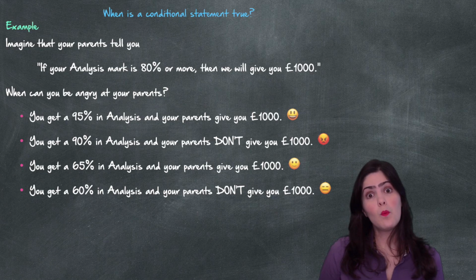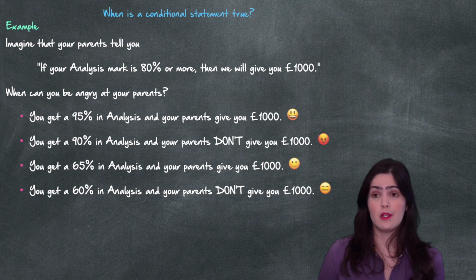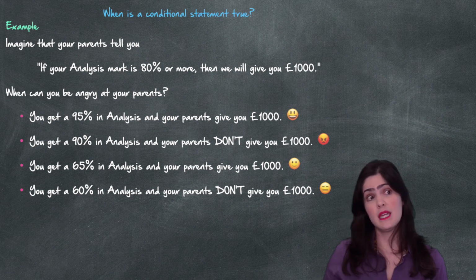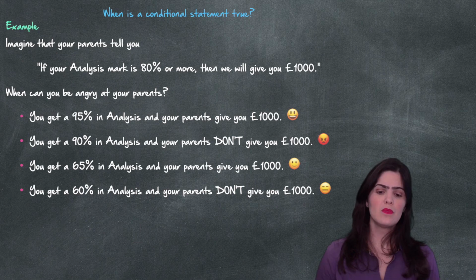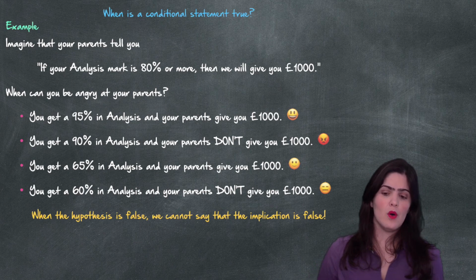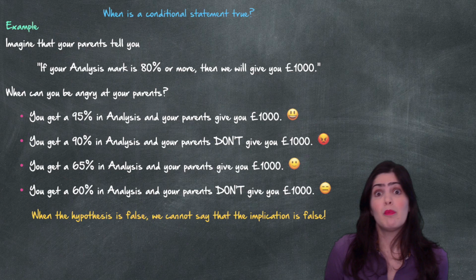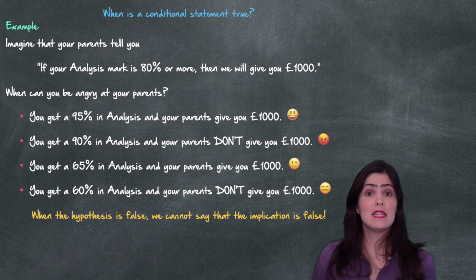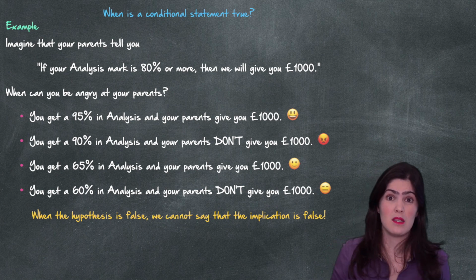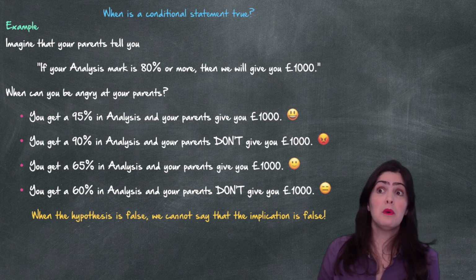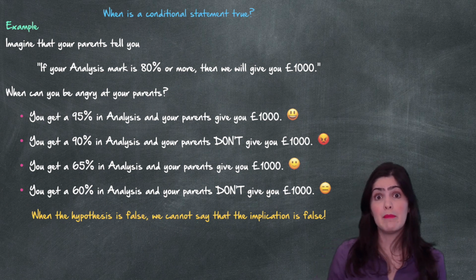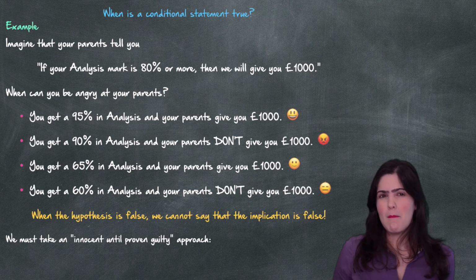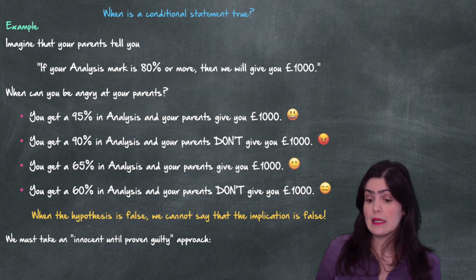So as you see, there's only one scenario where you can actually be angry at your parents. And it's when you got the marks and they didn't deliver, they didn't give you the money. So when the hypothesis is false, we cannot say that the implication is false. Your parents never told you what was going to happen when you got less than 80%. Maybe they were planning to give you the money anyways. Maybe not, I don't know. But we will never know because they didn't tell us what was going to happen if your mark was less than 80%. So in this case, we must take an innocent until proven guilty approach.